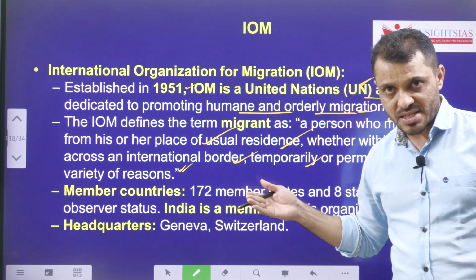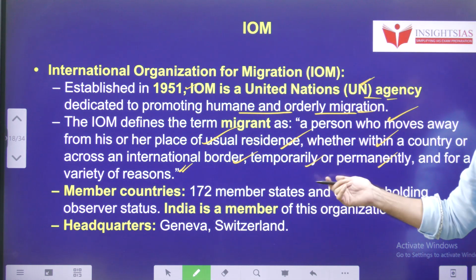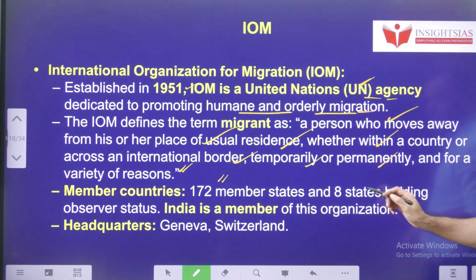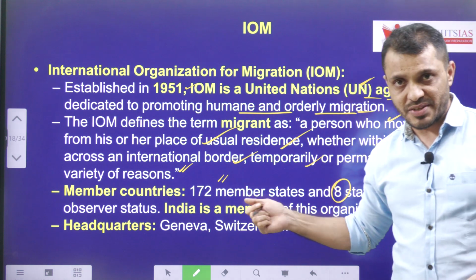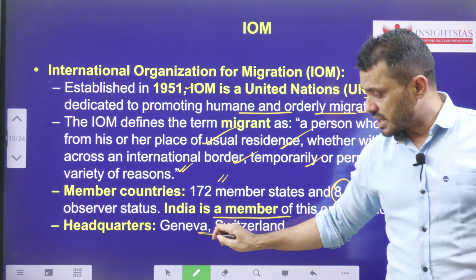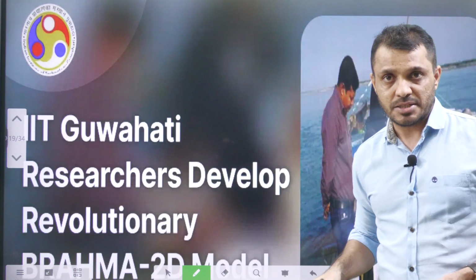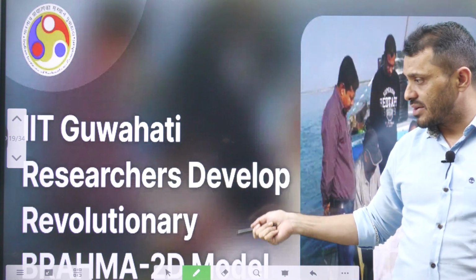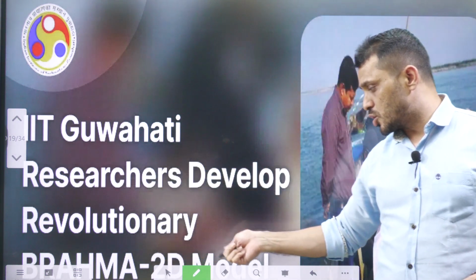Okay, this is the migrant definition. 172 countries have membership and 8 countries have observer status. India is a member country in this organization. Headquarters is Geneva, Switzerland.